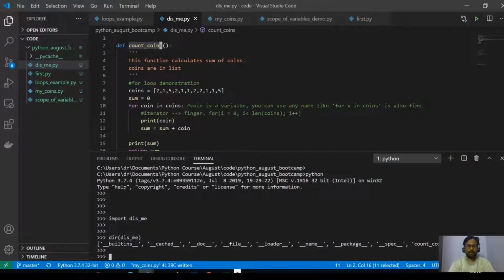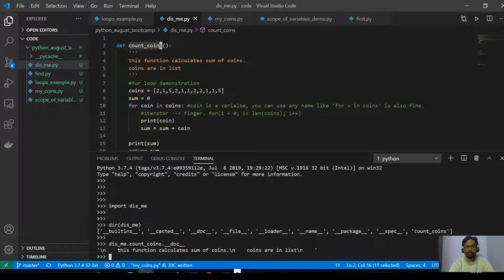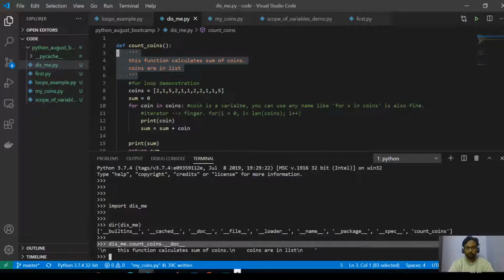In order to access this particular doc string, I can simply say: me is an object, and dot count coins is an object. Inside that object, this is how you access the doc string. There are other ways too. Once you put doc strings into the functions, it helps us do the documentation. There are tools that can use them to generate automatic documentation for an entire software. That is one of the advantages of using the doc string. So this is how you use the doc string.